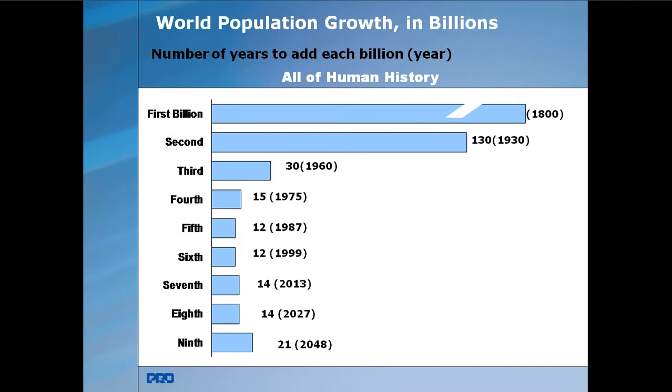And the sixth billion, after 12 years, that is in 1999. In 2013, after 14 years, it became the seventh billion. And the eighth billion is projected for 2027, after a 14-year gap. And the ninth billion will come in 2048, the expected population, after a 21-year gap. You can see the ninth billion population worldwide.